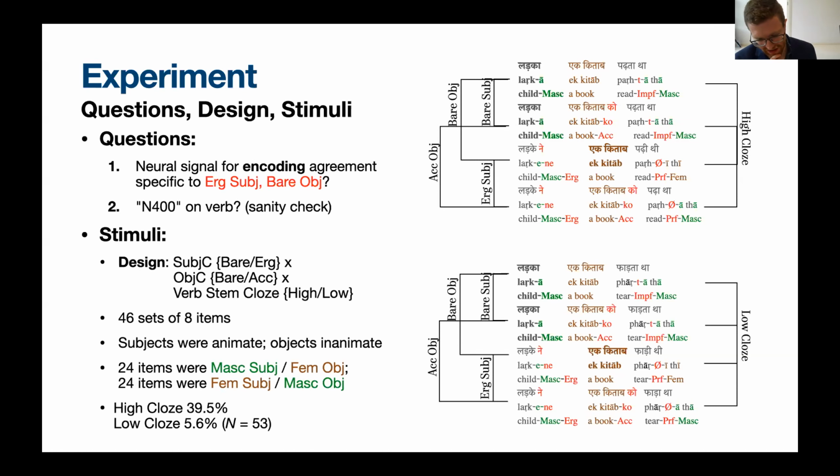We have 46 sets of 8 items. The subject noun phrases are always animate and the object noun phrases are always inanimate. This is a necessity of the design. And we also counterbalance the gender features such that in half of the items, the subject was masculine and the object was feminine, and in the other half the reverse. And then we also norm those results.